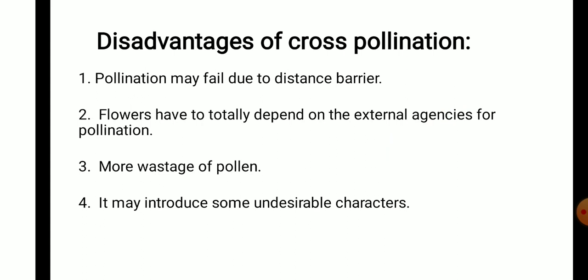Now some disadvantages of cross pollination are: pollination may fail due to distance barrier or due to absence of pollinators. Flowers are totally dependent on external agencies for pollination. If those agencies are not available, then pollination will not occur, no sexual reproduction will take place. More wastage of pollen grains in case of cross pollination, because the plant has to produce more pollen grains. It may introduce some undesirable characters which may prove harmful to the progeny.